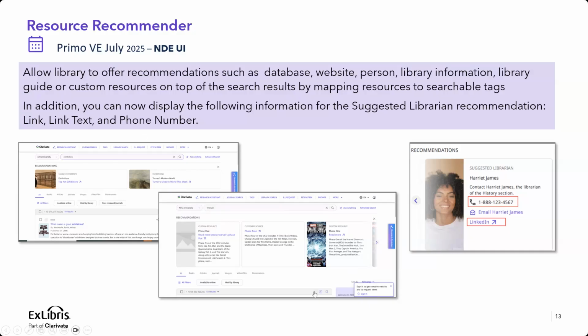In addition to that new design, we also added, from an idea, more fields for the person resource recommendation. So far for a person, you could only add the email of the person. Now you will be able to add the phone number or a link to LinkedIn, for instance, link and link text, for persons that you would like to recommend. Let's do the demo on that.